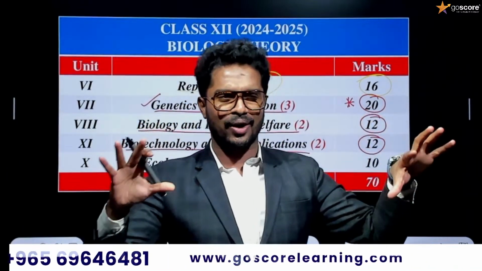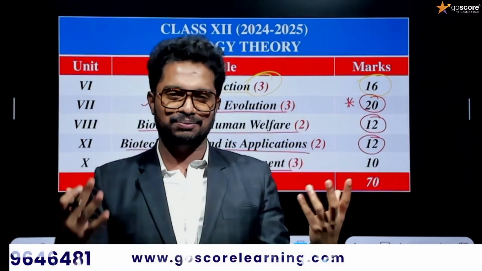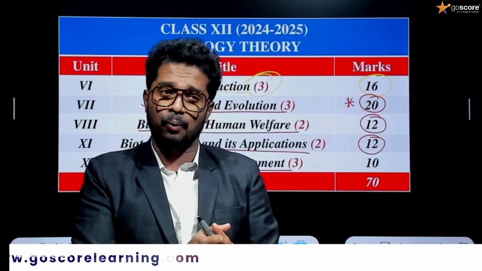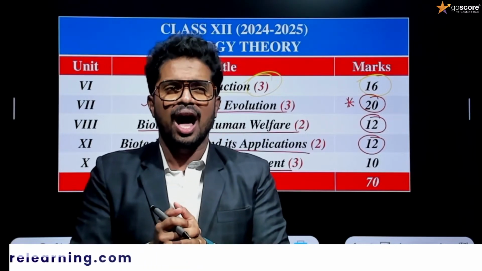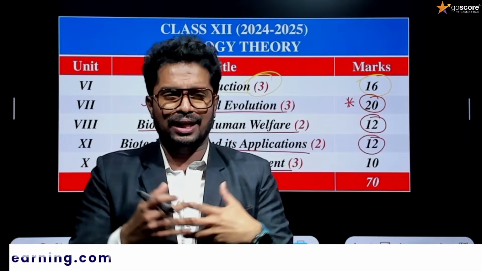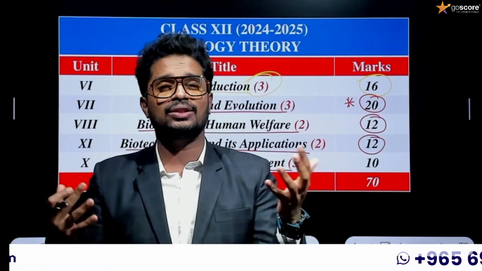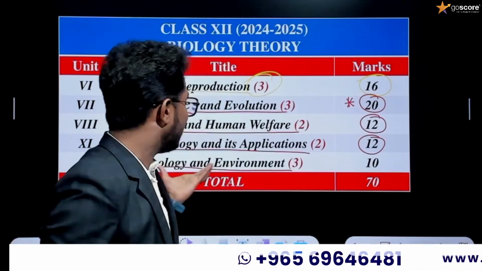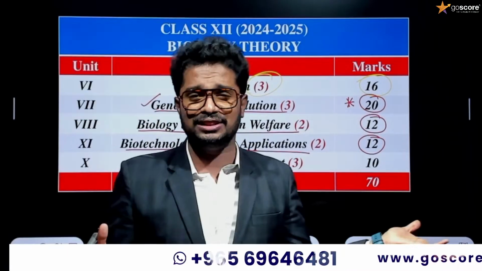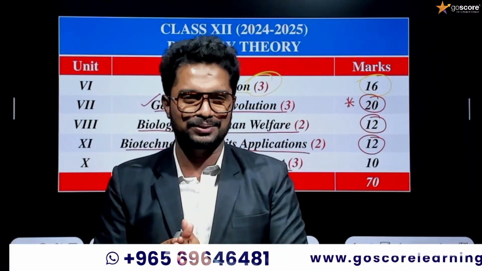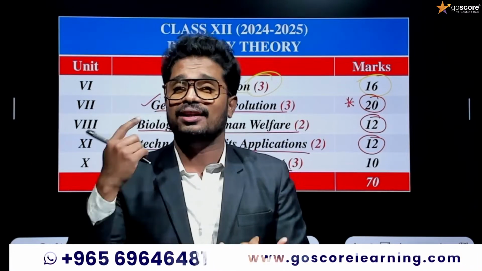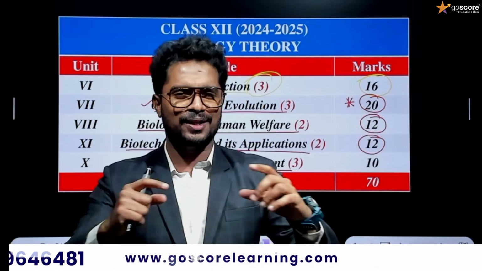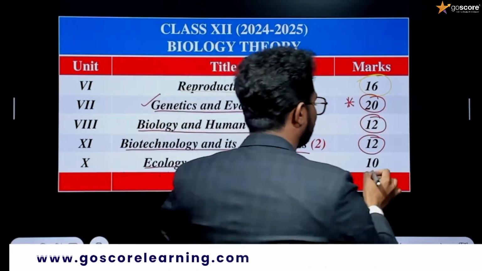Next one is Ecology and Environment. These are somewhat dry chapters, and most students complain that 11th grade topics are very important but also difficult to study, while 12th grade is somewhat easy compared to 11th grade. Ecology and Environment is a very easy chapter, though some concepts are dry, but by studying Organisms and Populations, Ecosystem, and finally Biodiversity and Conservation, you'll be able to score around 10 marks.